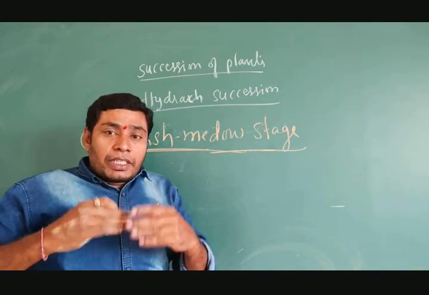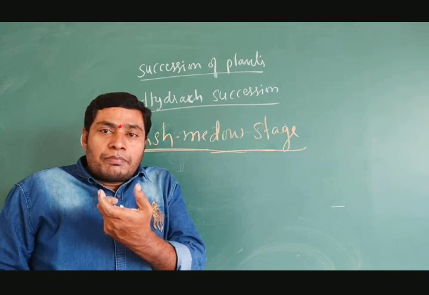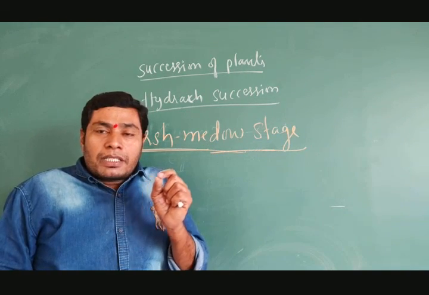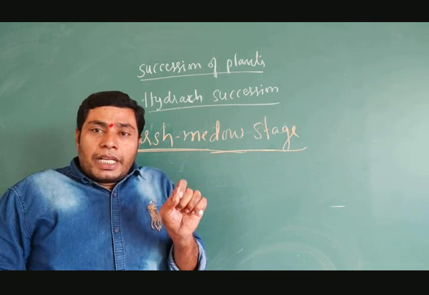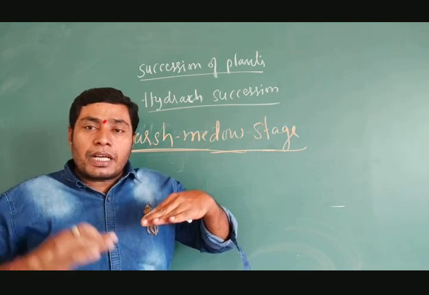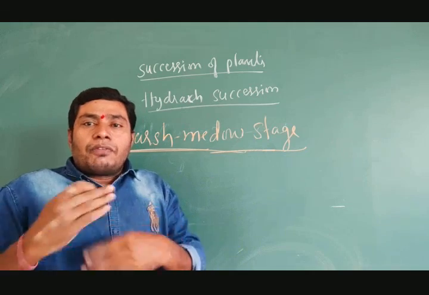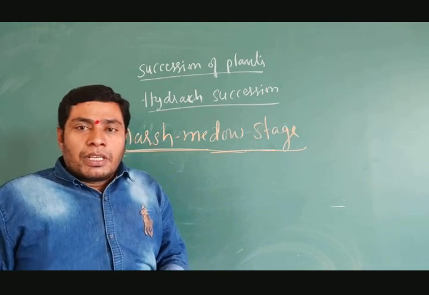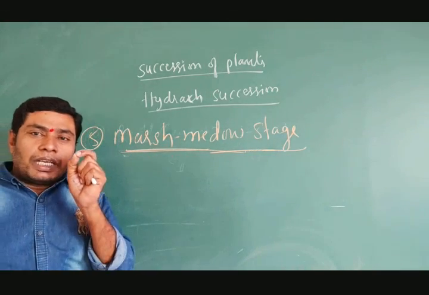When the serial stages increase, the young lake becomes dry. It means the young lake, the newly formed water body, decreases. The water amount will decrease as the shallowness increases. So in the marsh meadow stage, only a little bit of water is there.